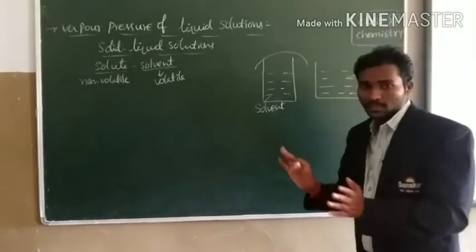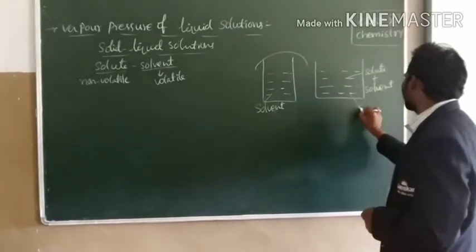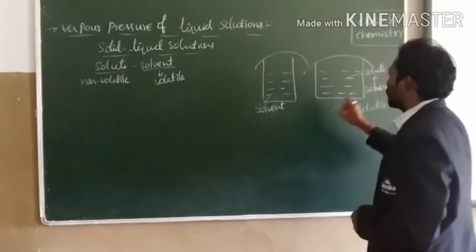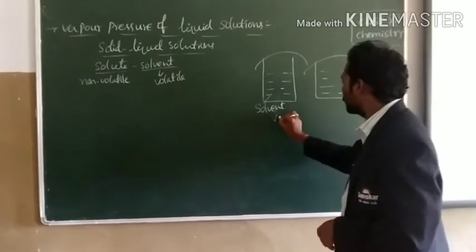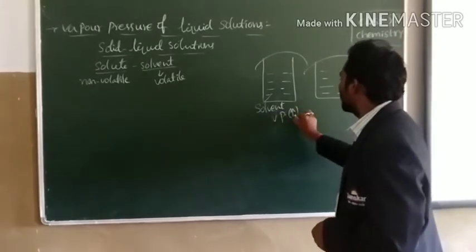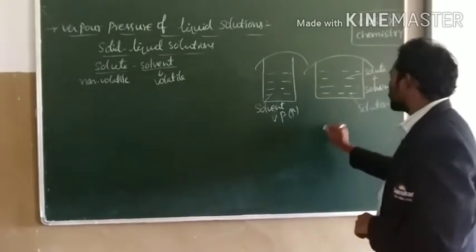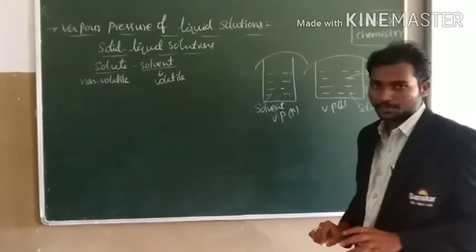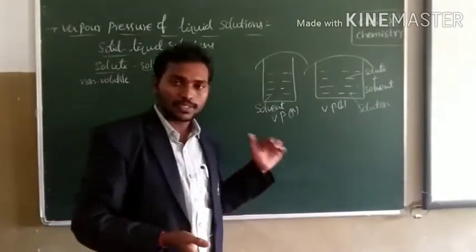Here, when we compare the vapor pressures of pure solvent and solution in a closed system, the vapor pressure of the pure solvent is more than the vapor pressure of the solution. Here the vapor pressure of the solution is less. This is because the pure solvent contains only solvent molecules which have volatile nature.